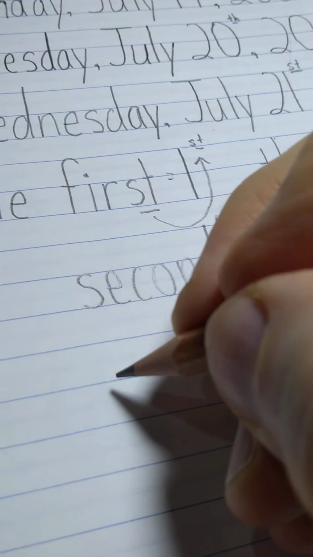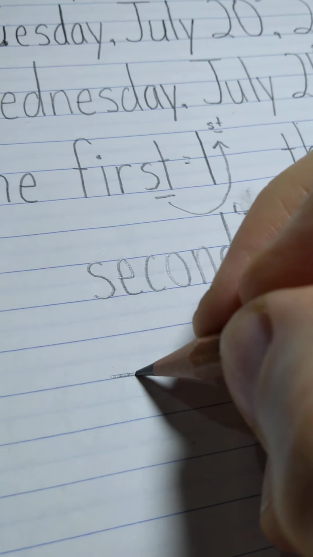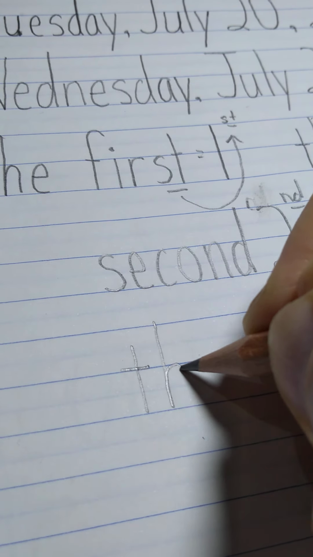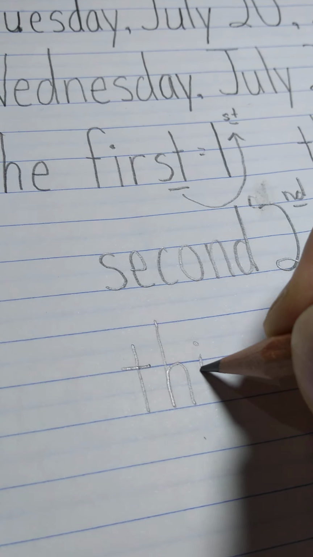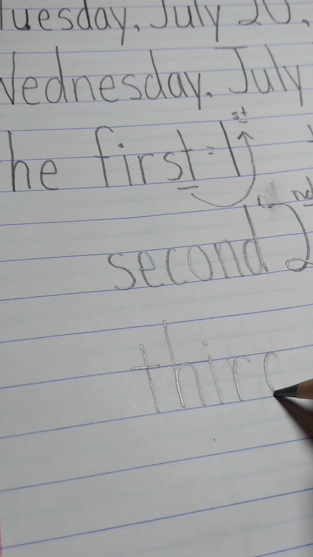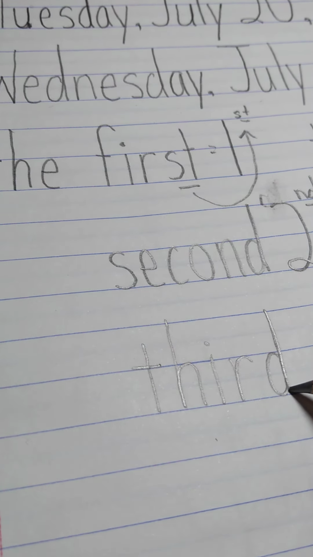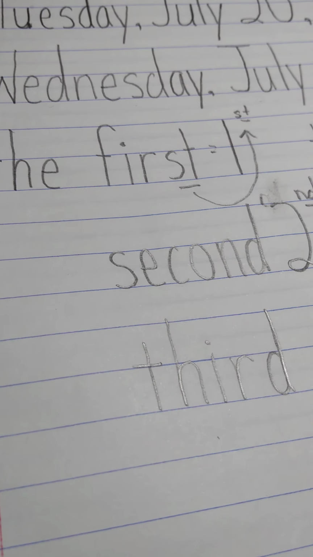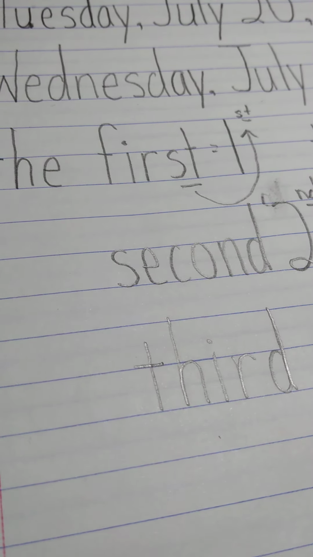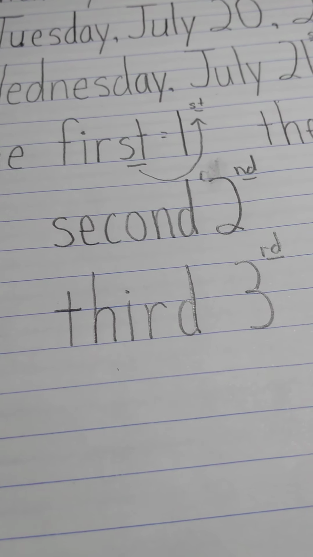And then next is the 3rd, the third. T, H, I, R, D. First, second, third. So the next one is 21st, 22nd, and then 23rd.